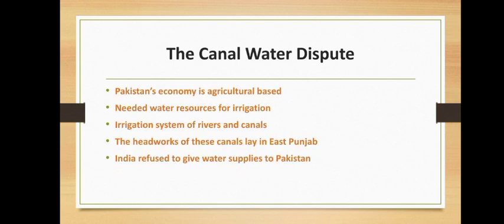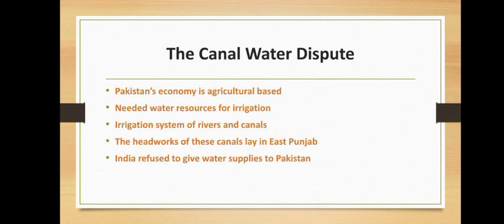Unfortunately, all the headworks of these canals were in East Punjab, which was now in India. India again showed an unprincipled attitude, a dispute over canals arose between the two countries, and India refused to give Pakistan a share of water.